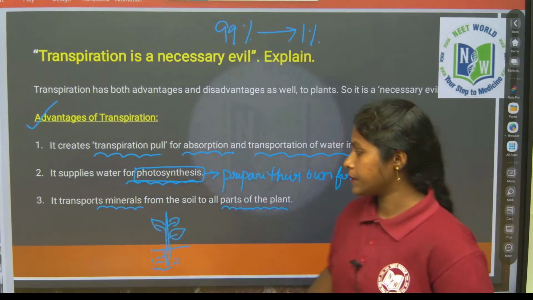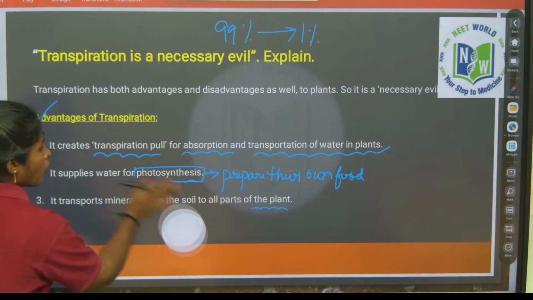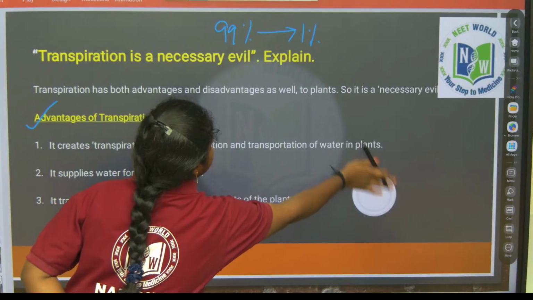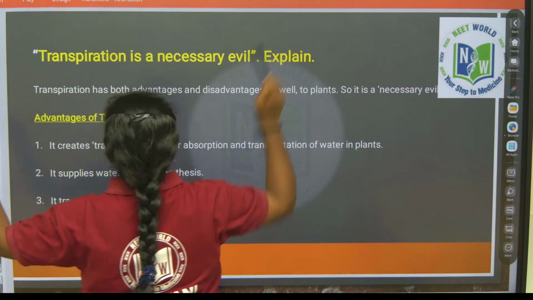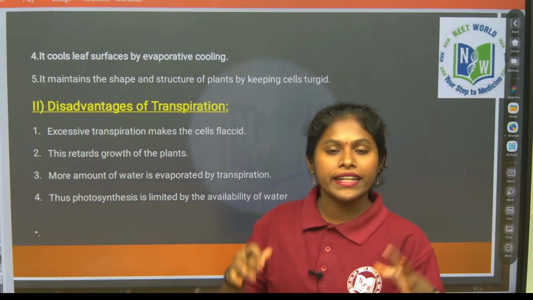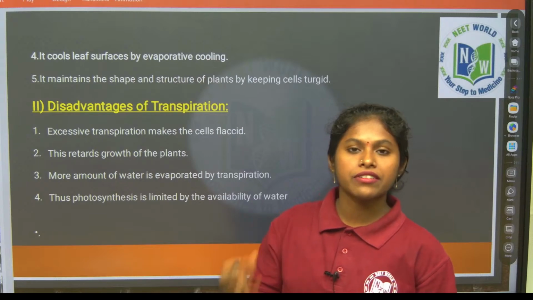So it is providing minerals from the soil to all parts of the plant. Now, one of the most important advantages of transpiration is the cooling effect. It cools the leaf by evaporation, right? So it is protecting the leaf from overheating. Transpiration gives the cooling effect.